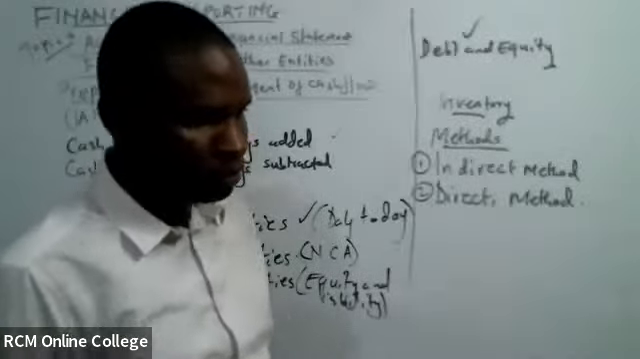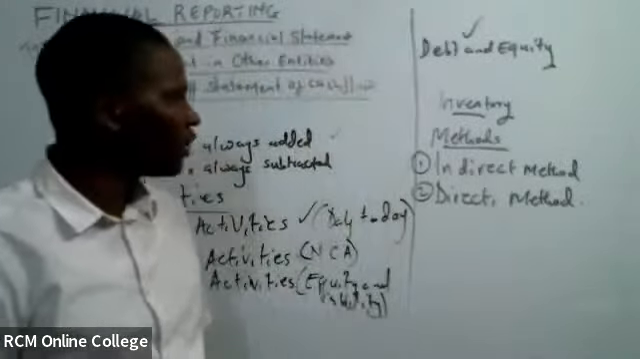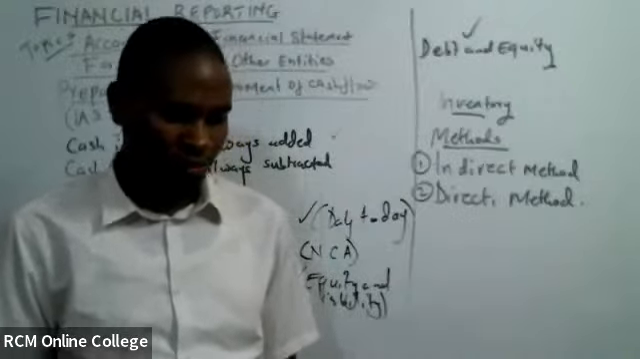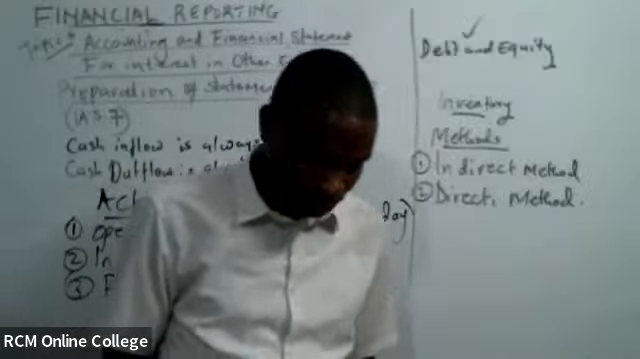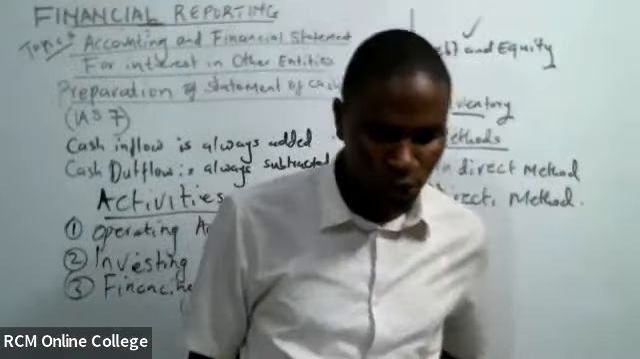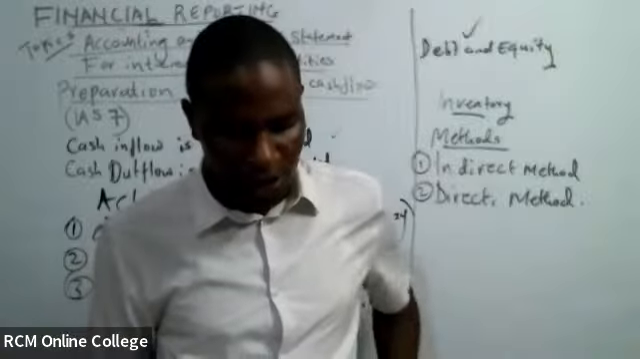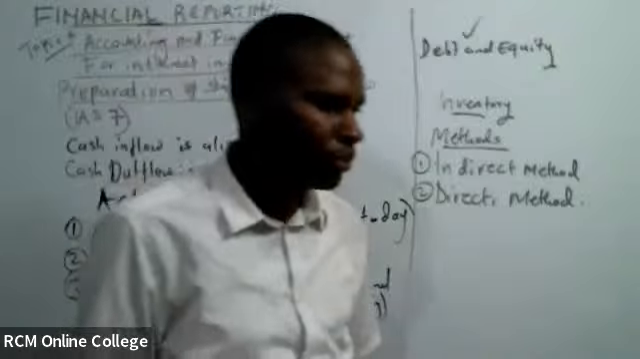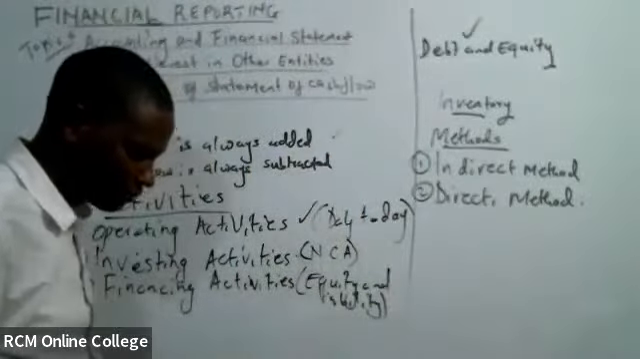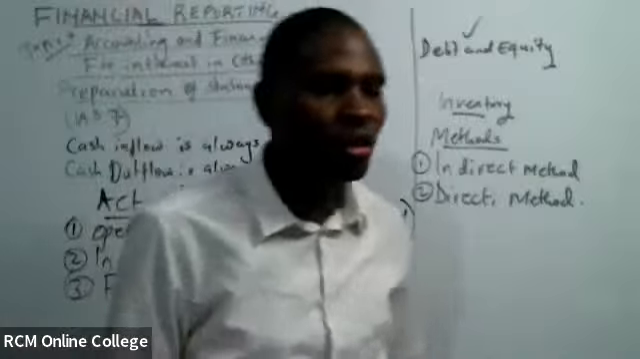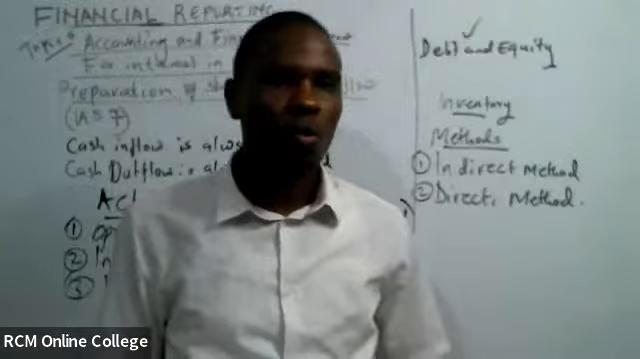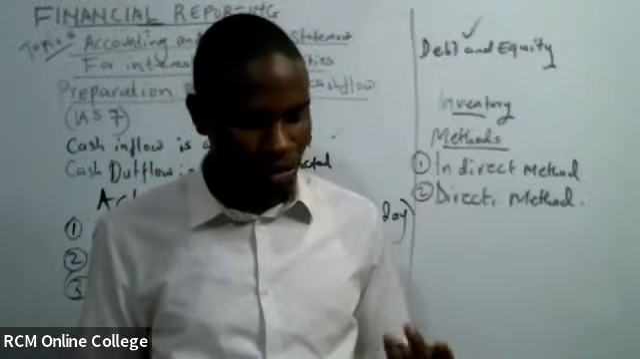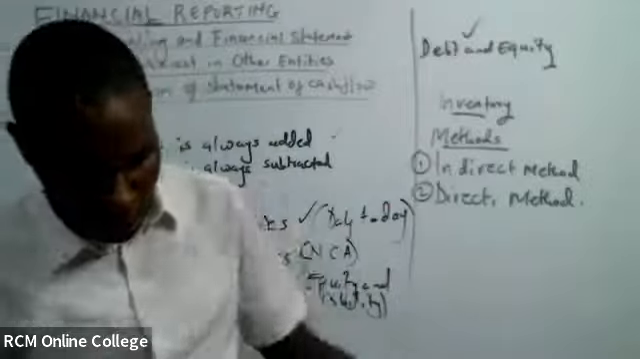So I hope you can now write something after saying all that. Say that cash flow is prepared to show the sources of cash and how cash was spent.